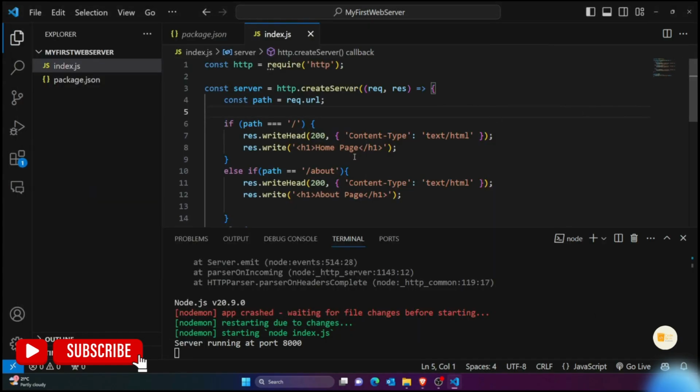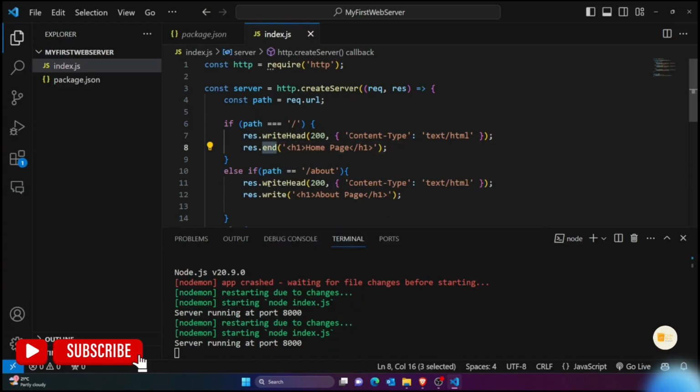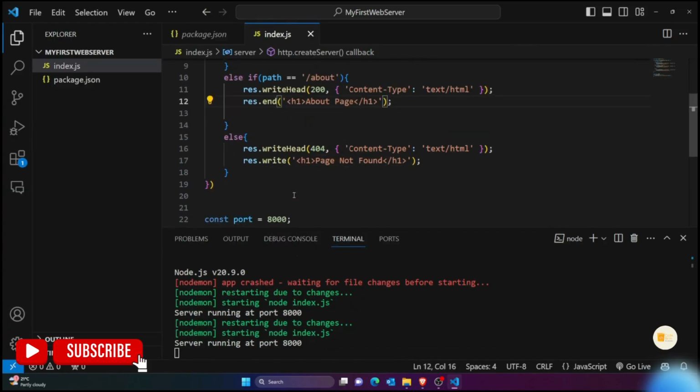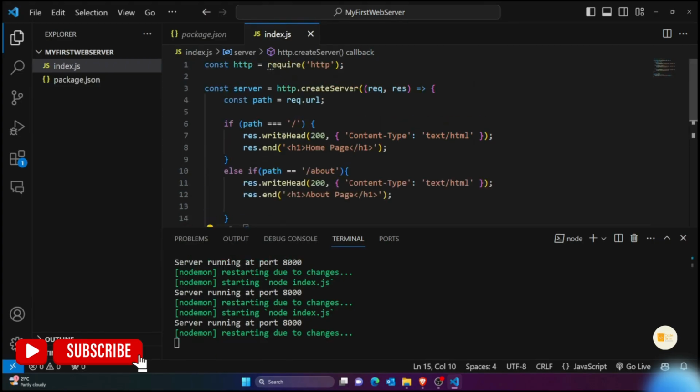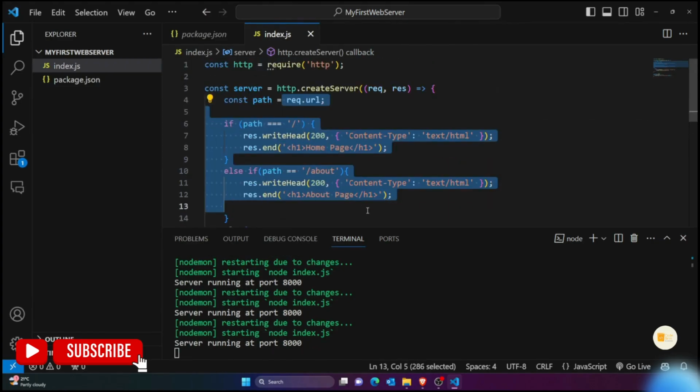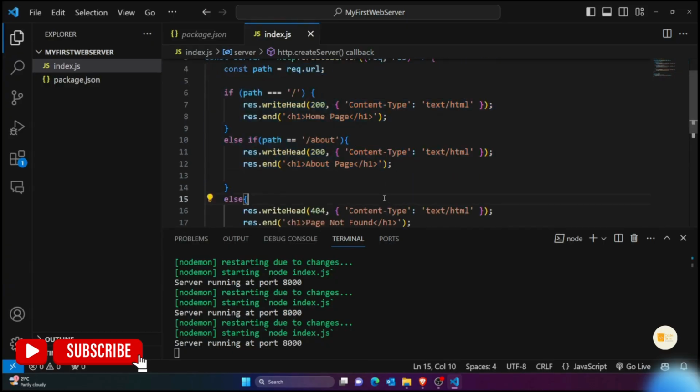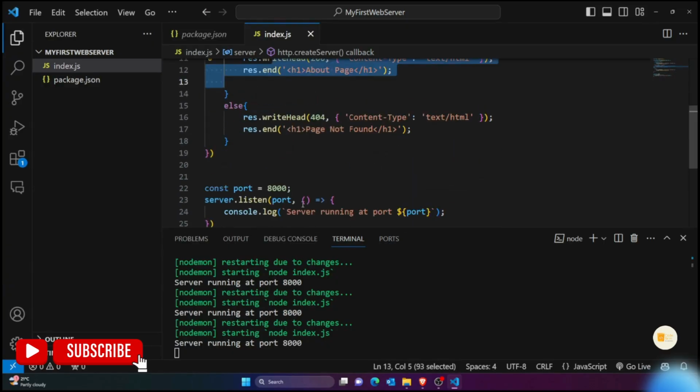And one more thing, guys, here you can see I'm just sending res.write. Write and end mean different things. If you write res.write, that means you are writing the page but you are not ending the response. So instead of this, I'm going to write res.end. Later on we'll see these terms, res.write and res.end. Mostly your main purpose of Node.js was just to create a very basic web server, but you would be writing these things separately in Express.js. So we would learn that in Express.js. That would be better. Right now you know that we are just sending this response, and this response.